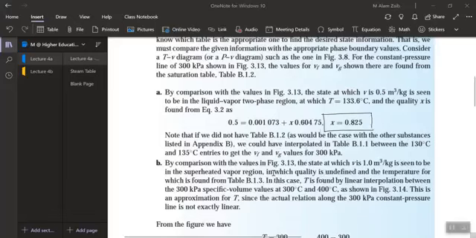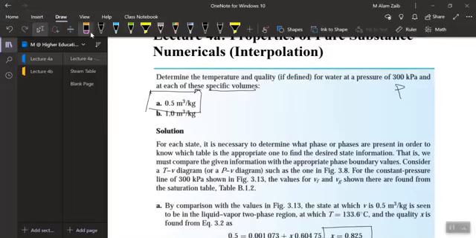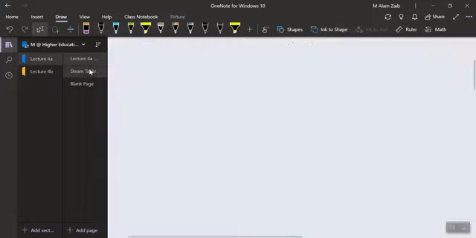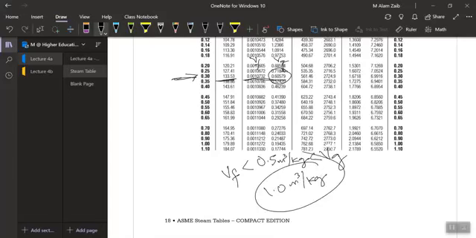That was a very simple one. Let's move forward to the second part. If the pressure is the same, while the specific volume is now changed to 1.0 cubic meter per kg, you will notice that 1.0 is definitely greater than 0.60579, which means we are in a superheated region.